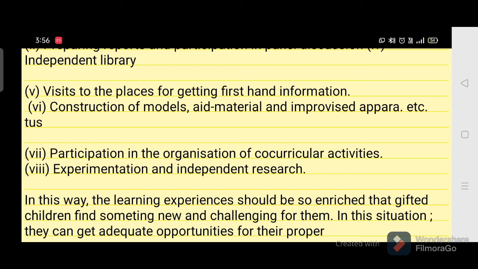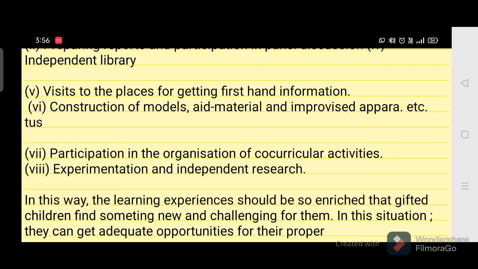They will participate, they will organize. So in this way they are kept engaged, always engaged. So a teacher should organize such activities, especially for these children, to keep them engaged, keep them learning, keep them updating their knowledge. This will help them to